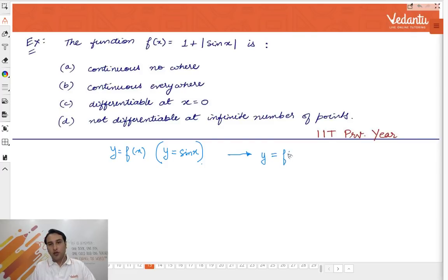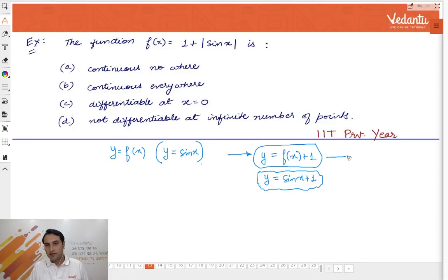y is equal to f of x plus 1. Can you plot its graph? This graph is actually y is equal to sin x plus 1 का graph. Vertical transformation, if you have learned or if you have seen my previous sessions. Once you have done this, then plot the graph of y is equal to, what? Now take the mod.